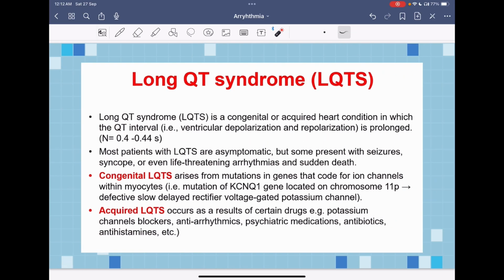We have another type of syndrome, which is known as long QT syndrome. From its name, the QT interval is prolonged. It can be either congenital or acquired. In cases of congenital long QT syndrome, there's a mutation that will affect the potassium channels. When the potassium channels are affected, it will prolong the QT. Long QT syndrome can also be acquired, most likely due to drugs or medications. The most common ones to cause long QT syndrome are antiarrhythmics. So the same drugs that prevent arrhythmias are the ones that can prolong the QT, leading to arrhythmias.